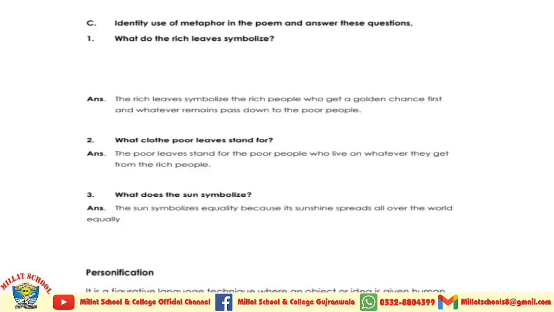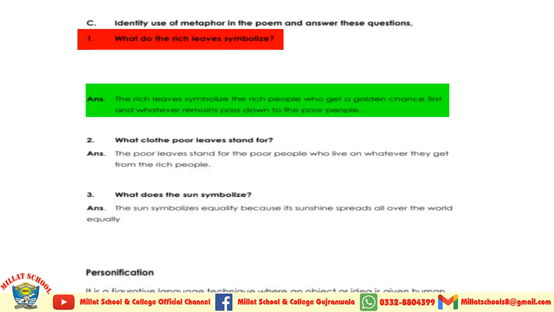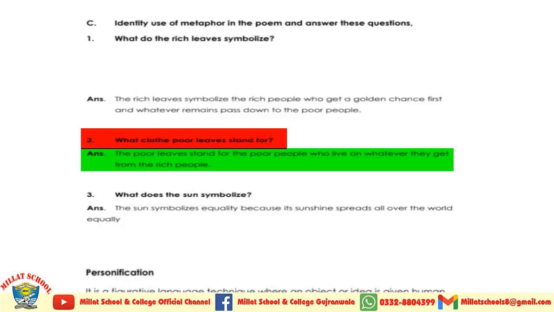Identify use of metaphor in the poem and answer these questions. What do the rich leaves symbolize? The rich leaves symbolize the rich people who get a golden chance first and whatever remains is passed down to the poor people. What do the poor leaves stand for? The poor leaves stand for the poor people who live on whatever they get from the rich people.